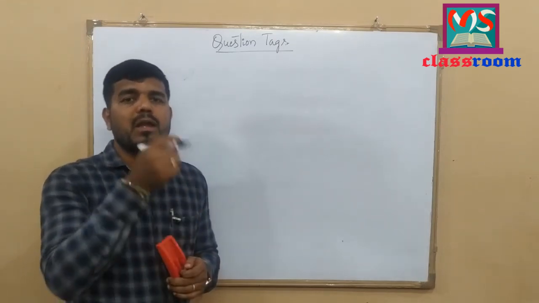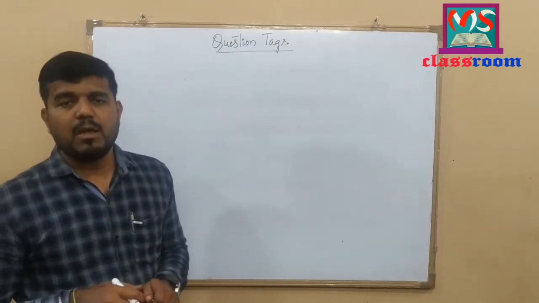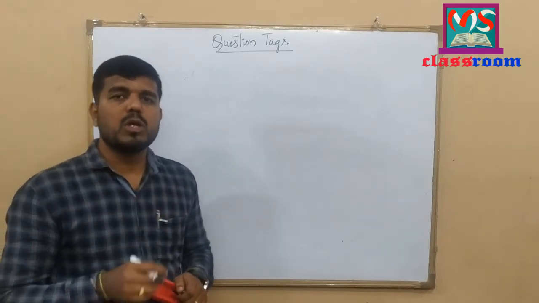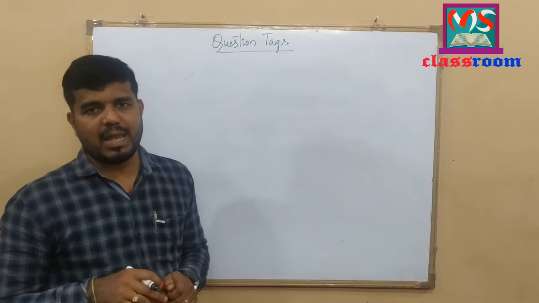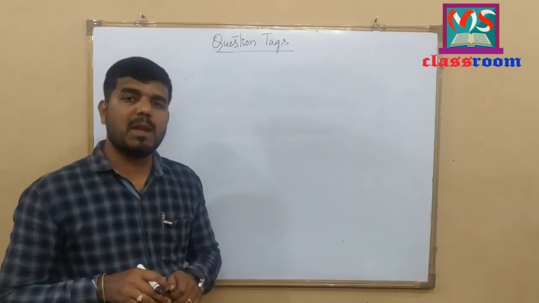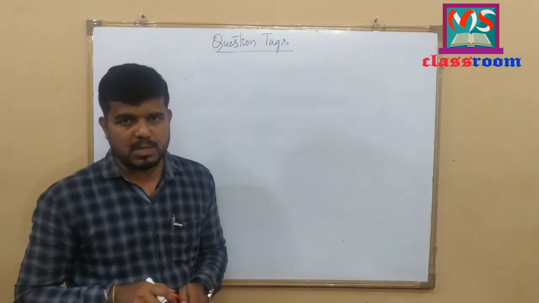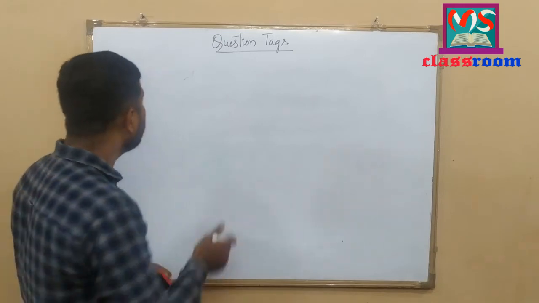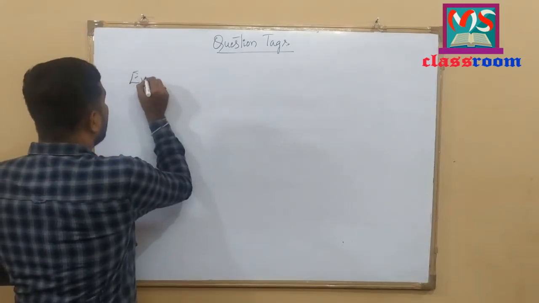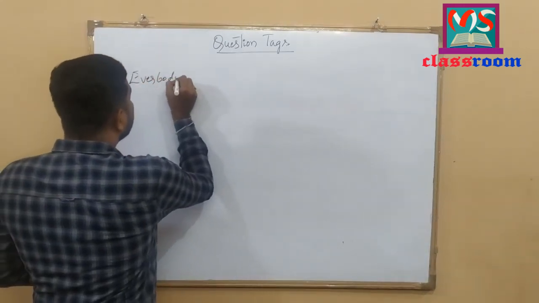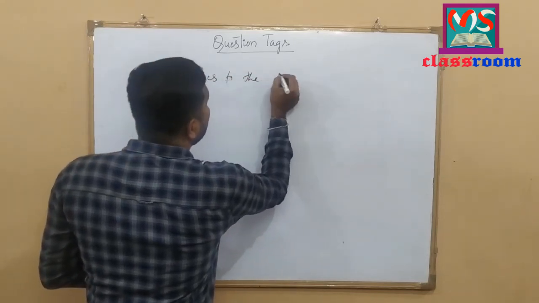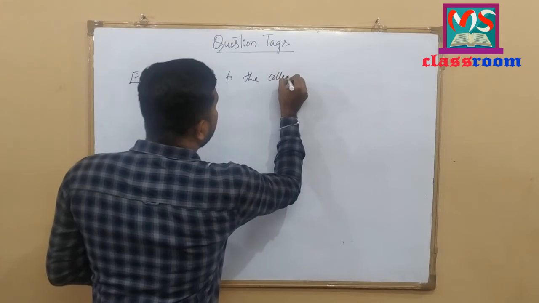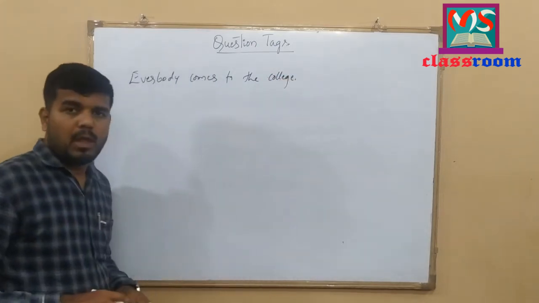Whenever we have different kinds of subject of the statement, how we use a question tag and how we add the subject in the question tag, let me explain this concept with examples. Let me write an example here. Everybody comes to the college. Look at here.